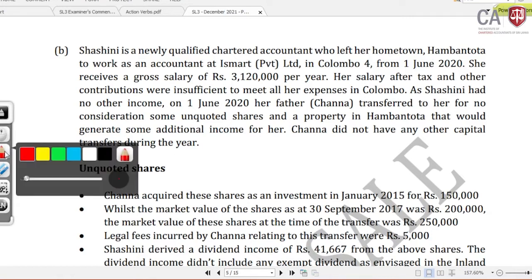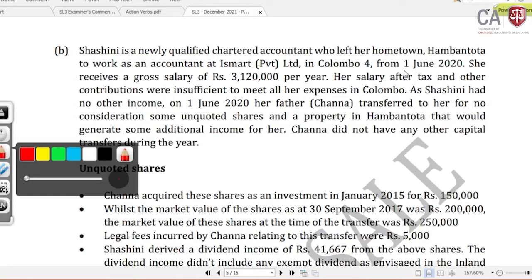Now, what's the testable year of assessment for this paper? For your paper it's 21-22. With this information I couldn't directly go for 21-22. That's why I'm taking these things as they are, and if there is any change with reference to your year of assessment, I will explain. Up to now, no. When necessary, I will do so.